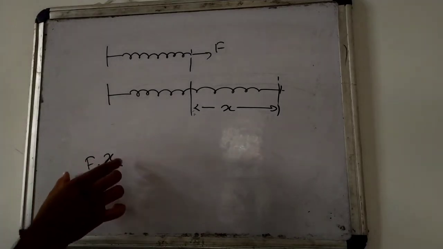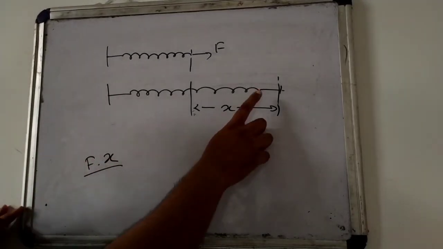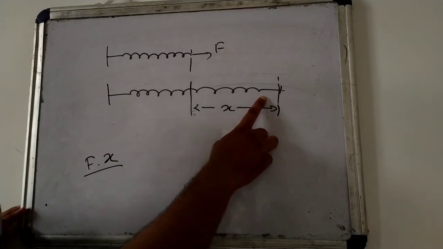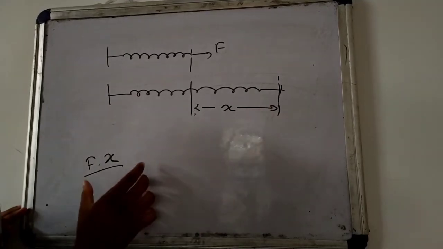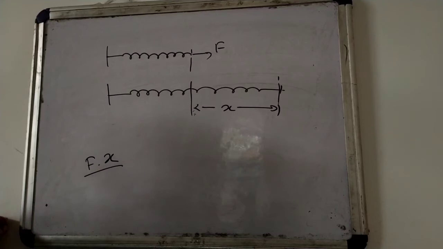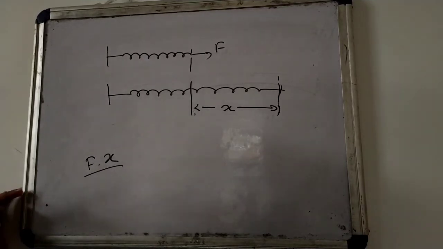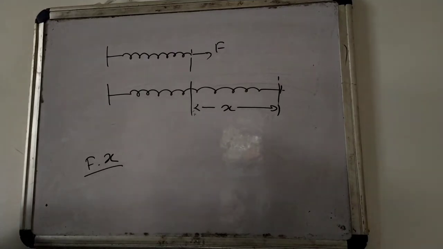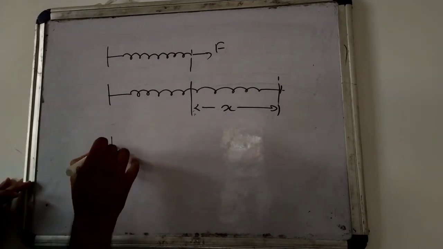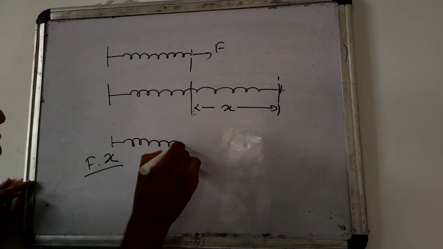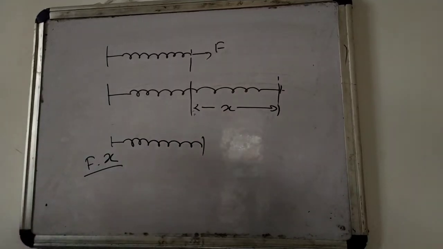Now this work done will be stored as potential energy in the spring here, and due to this potential energy which came from the work done, the spring comes back to its original shape. That means the work done is converted into potential energy in the spring.